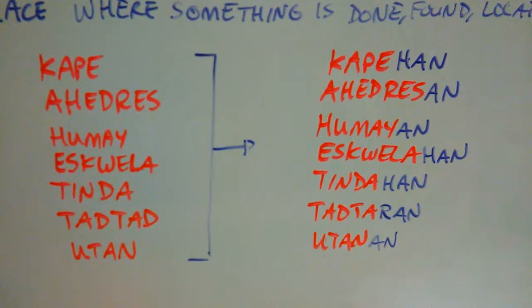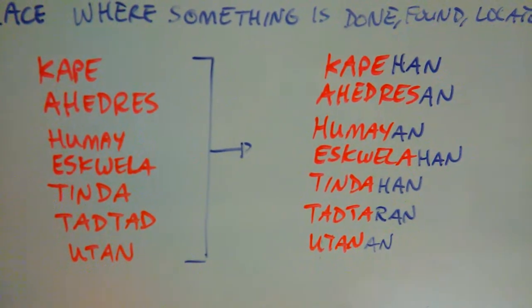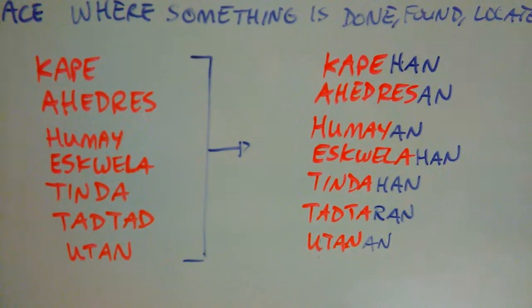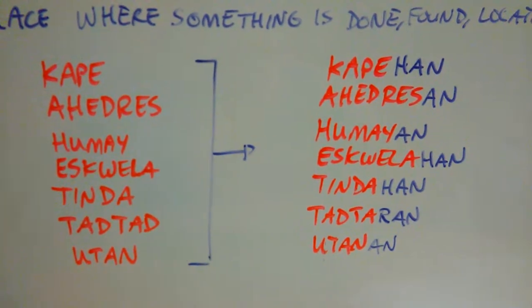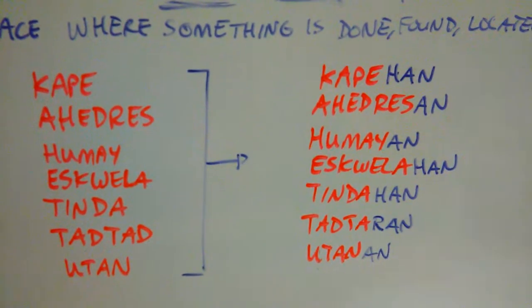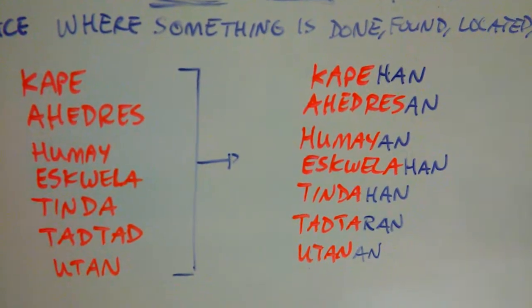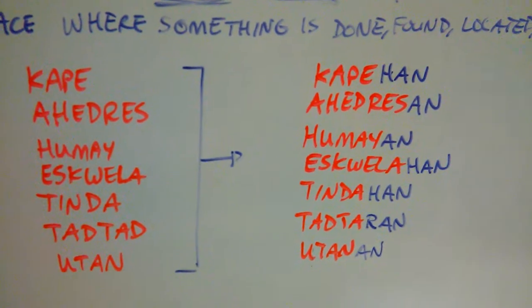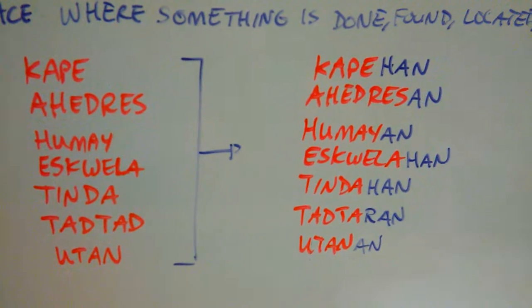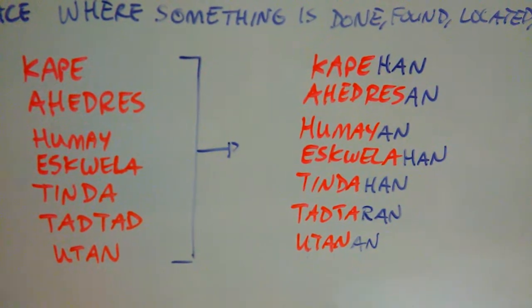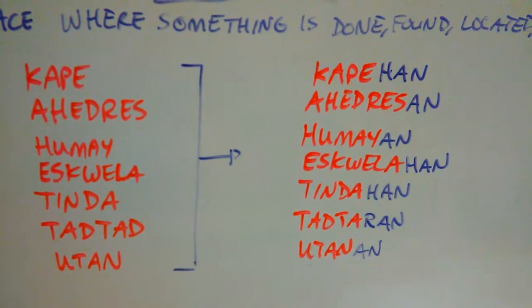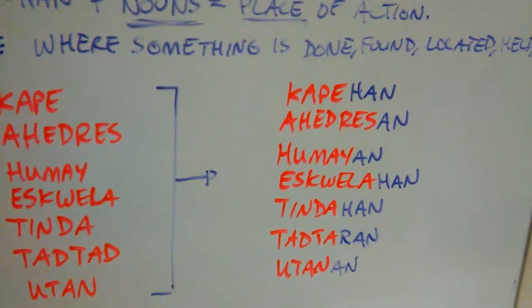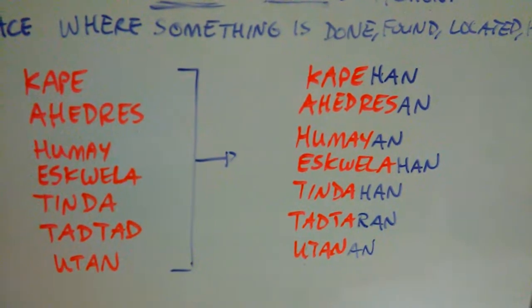And lastly, we have utan, which means vegetables, right? Like those green leafy vegetables, utan, right? And utanan means a place where vegetables are located. So, okay, if you want to go shopping, where's the area where you can find the vegetables? Utanan. Okay, so utanan banda. Oh, in the vegetables area, the vegetable side, right? A place where vegetables are located, or placed, or held, whatever, where vegetables are found.